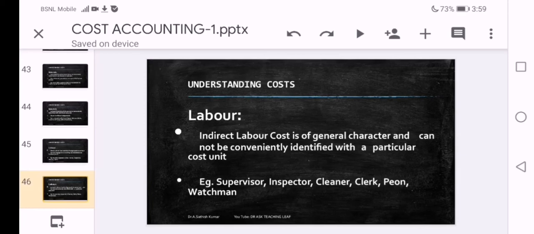Such as supervisors' payments, amount paid to inspector, cleaner, clerk, peon, watchman, for all these people we pay wages, and these are called indirect labor costs.